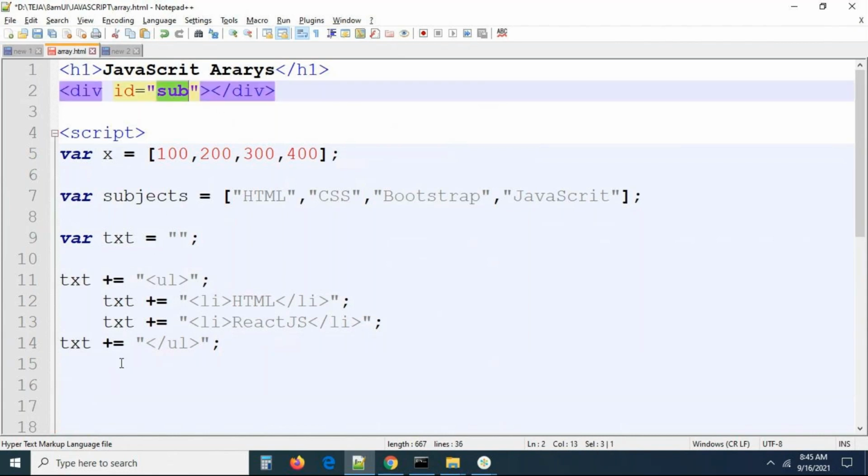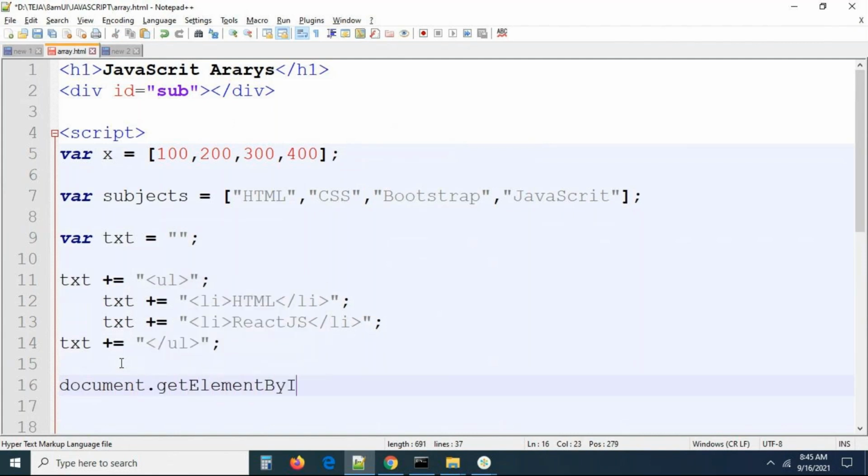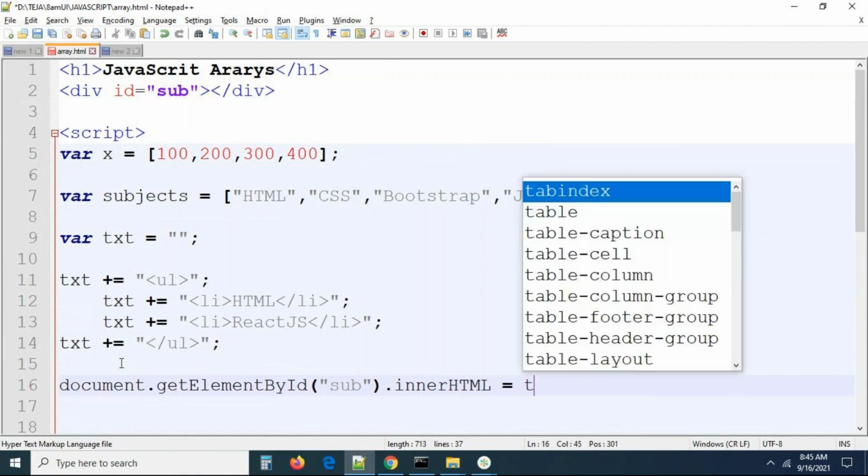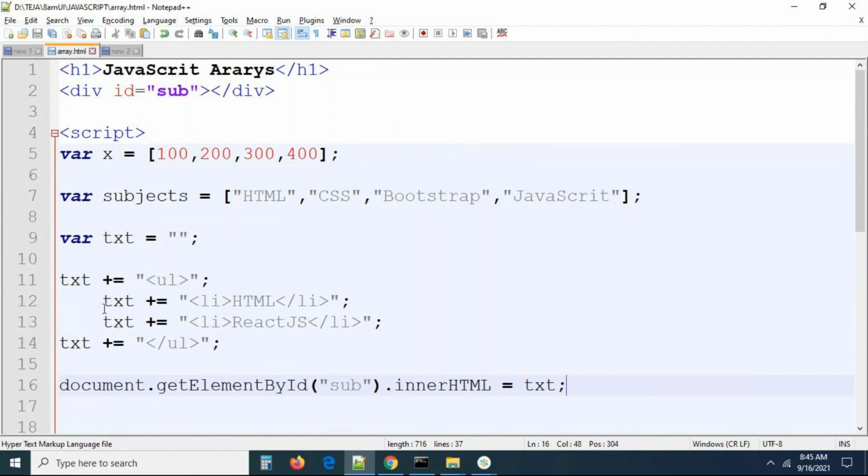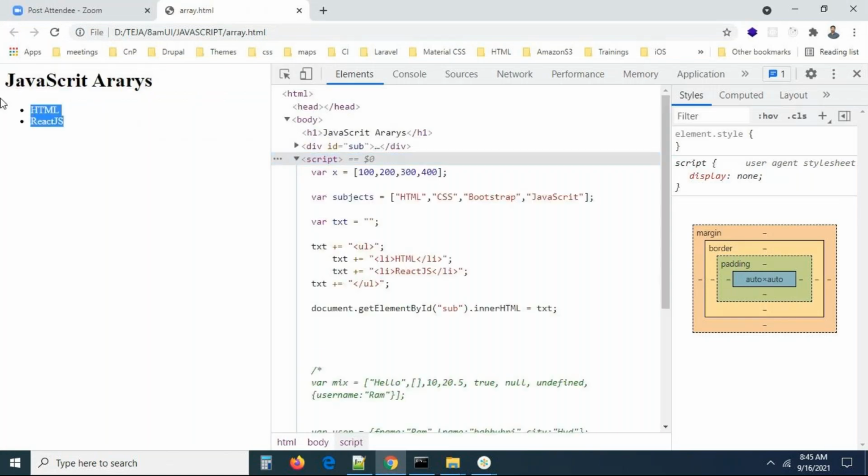Let us get the element here: document dot getElementById. In this, I'm passing the element ID sub, dot innerHTML equal to txt. We can do it like this simply. Now we can check this. Whatever UL tags we are binding and the li we are binding are going to be displayed on the screen. Can you see? HTML, React.js, they are bound.